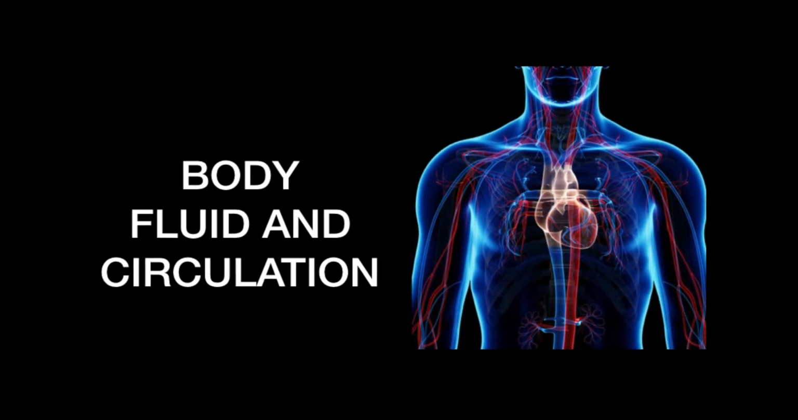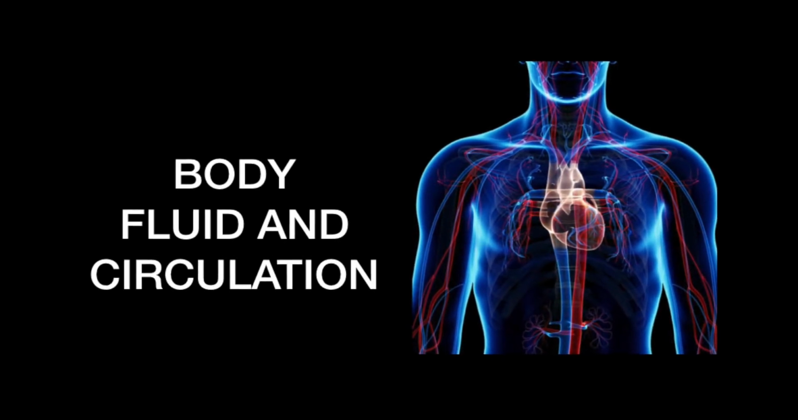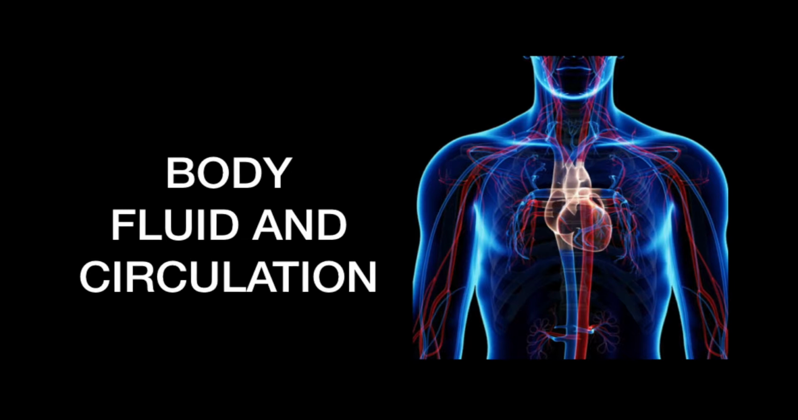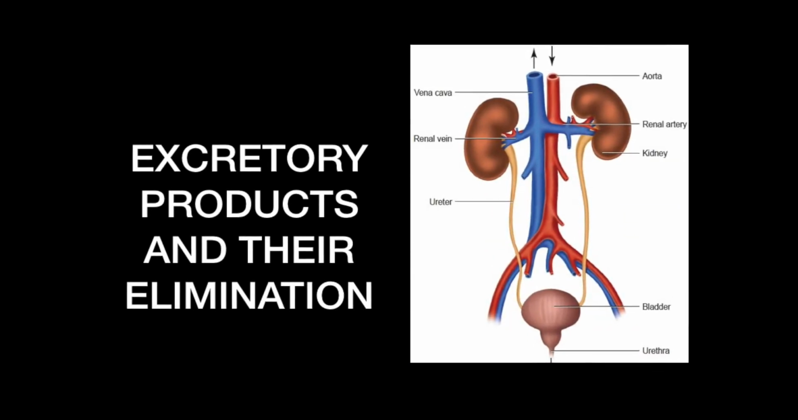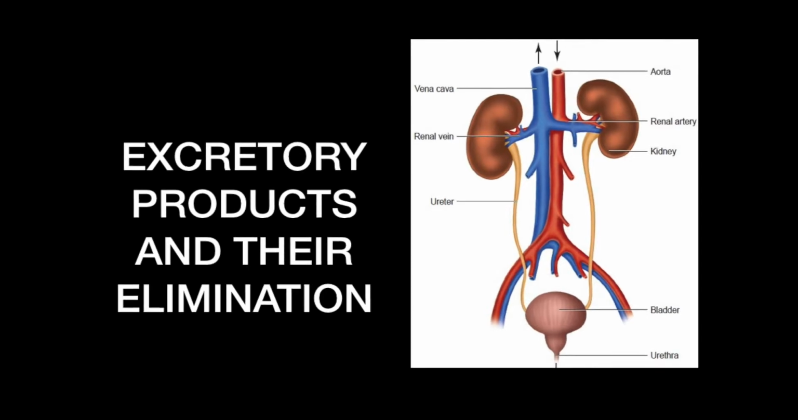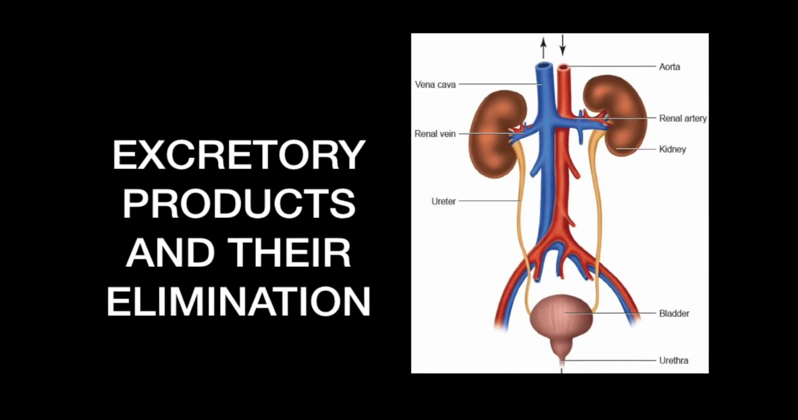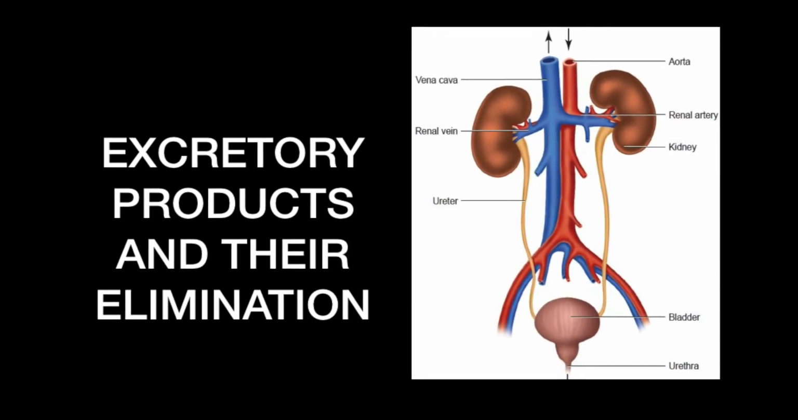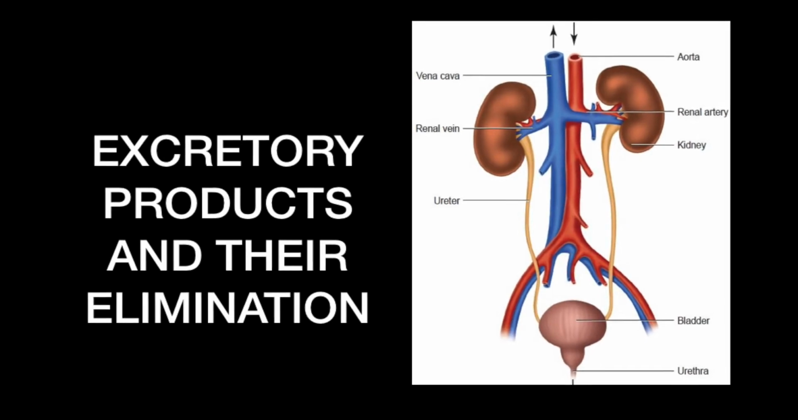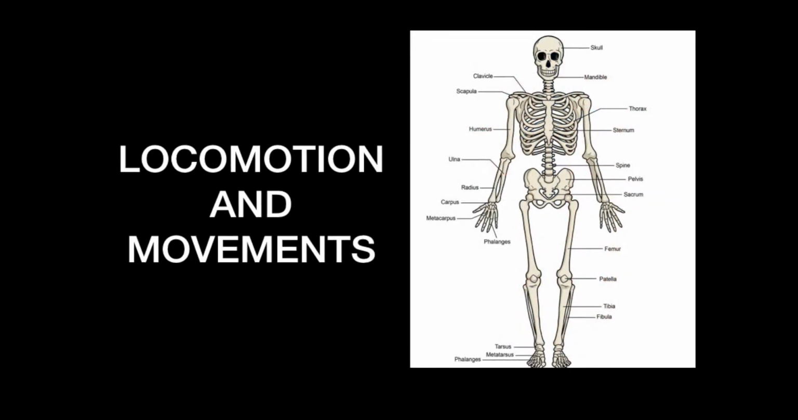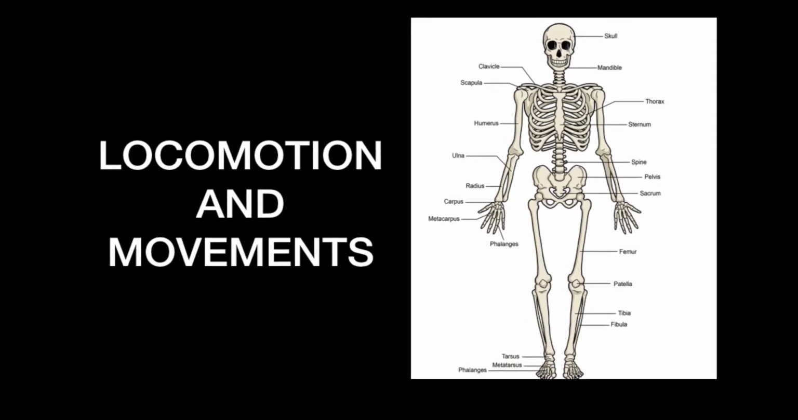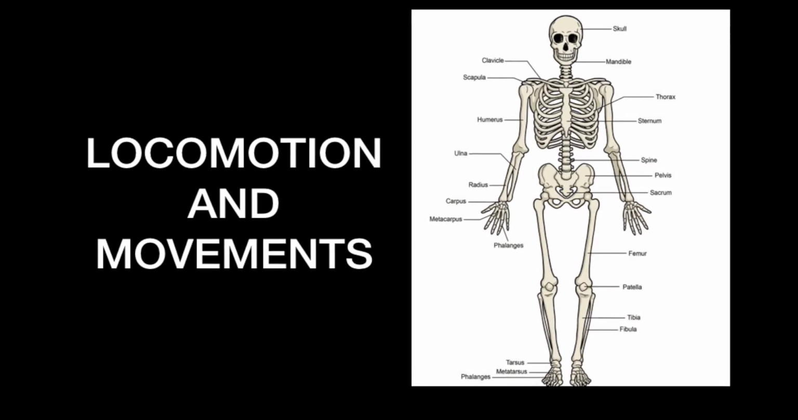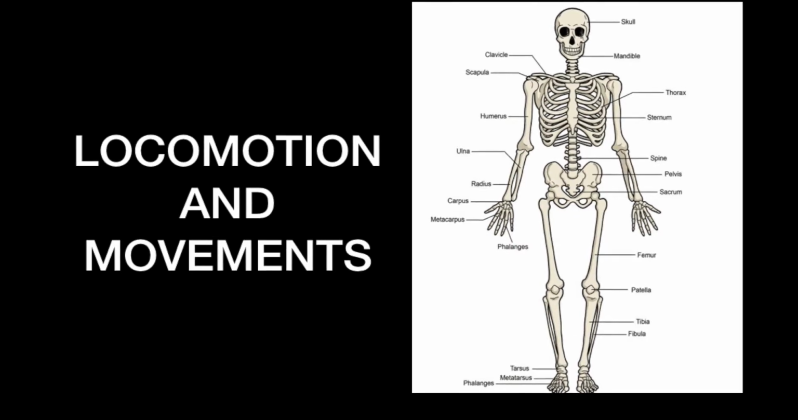Speaking of transport brings us to the third chapter of the unit, that is body fluid and circulation. This chapter deals with the concept of circulation of various fluids within our body and the various organs which aids in this process. Our fourth chapter is excretory products and their elimination. This chapter will explain us how various waste products formed inside our body as a result of metabolic processes are removed and excreted. The fifth chapter of this unit is locomotion and movement, which deals with the skeletal framework of our body and teaches us about the bony structures of different regions of our body.